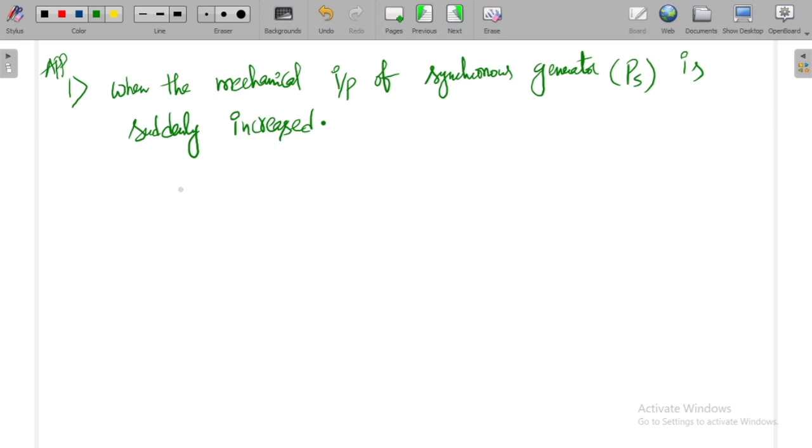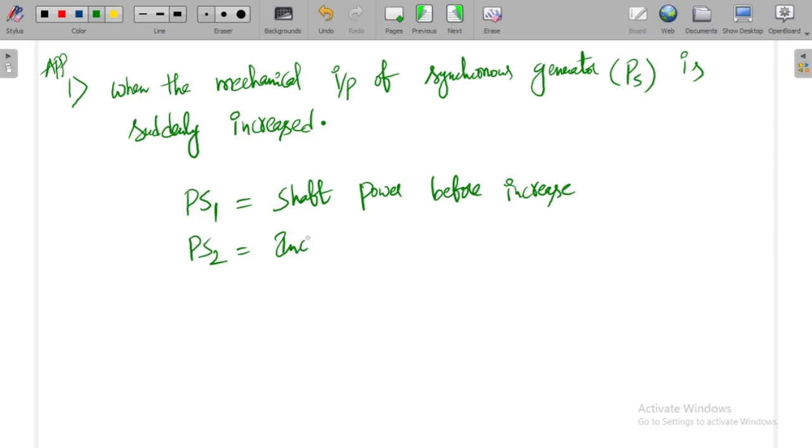Now before the increase, we call this PS1. Because PS1 is nothing but the shaft power before the increase. Similarly, I am assuming PS2 as the increased input shaft power, because the first application is to analyze the equal area criteria when the mechanical input of the synchronous generator is suddenly increased.